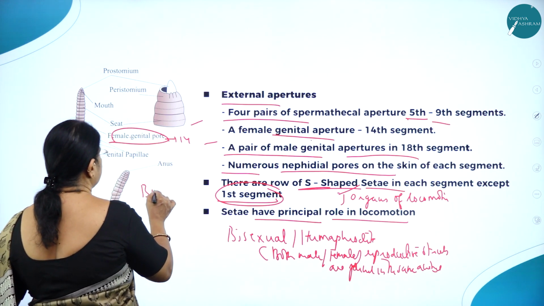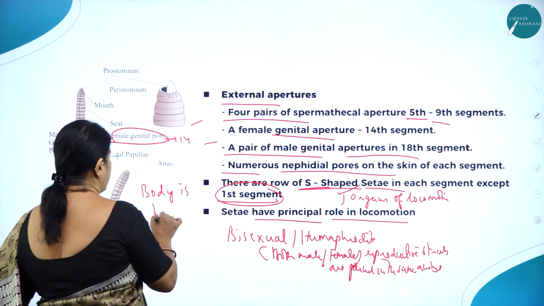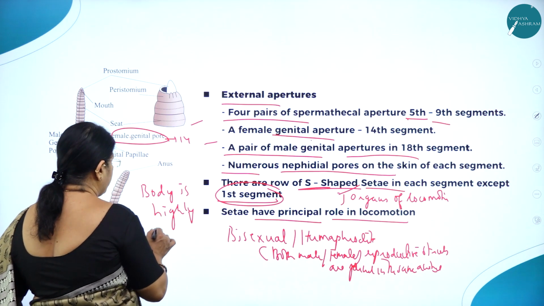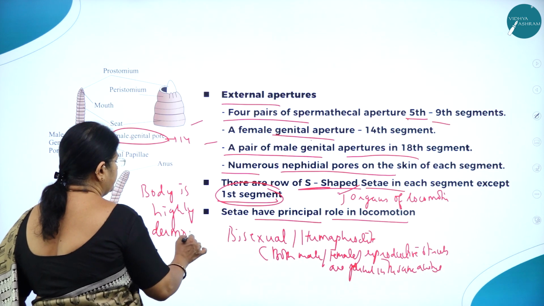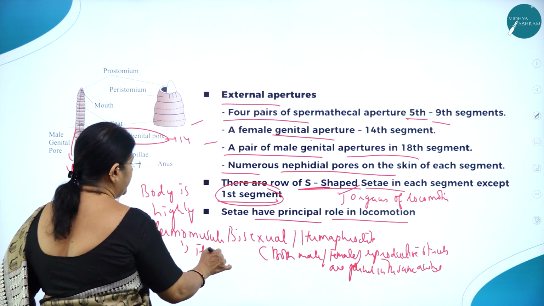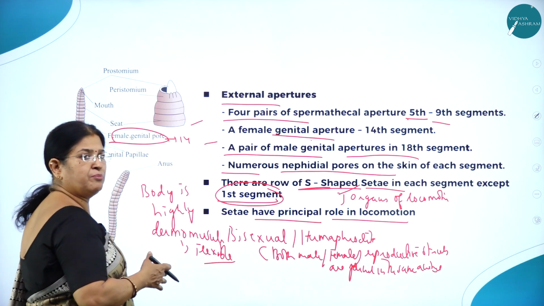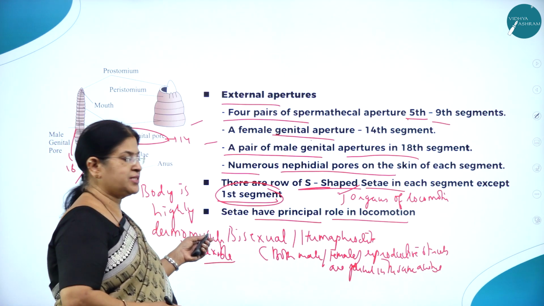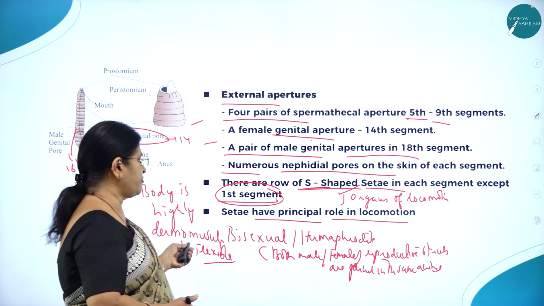Earthworm body is highly dermomuscular, and that is the reason it is flexible. So it is able to burrow in the soil because the body is highly dermomuscular or flexible.